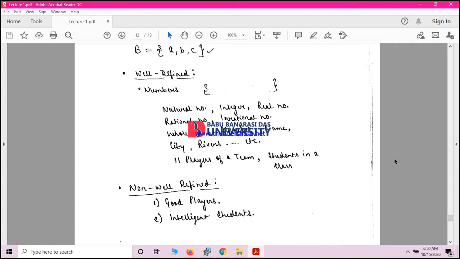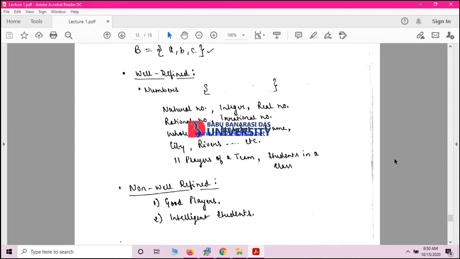Am I saying about the current performance, or am I saying about the overall performance? My question is not clear, so the property is also not clear. So this is a non well defined set. You cannot define exactly how many names I want, how many names you should write.